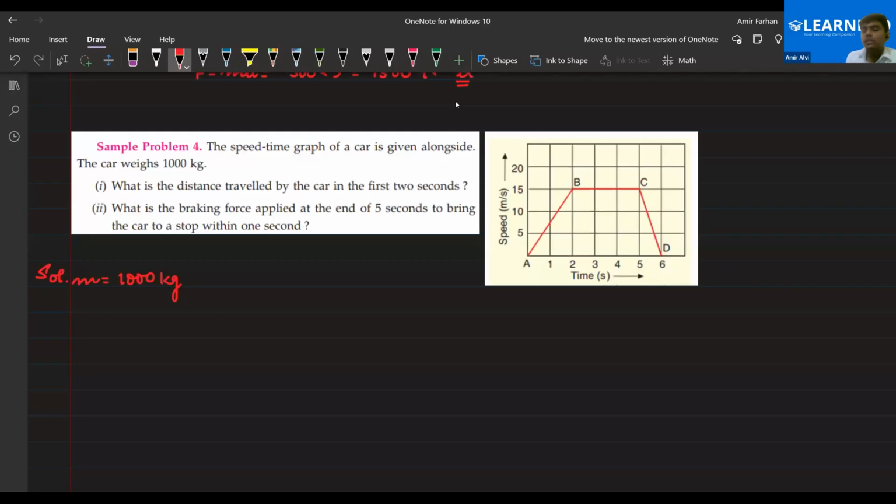As you can see, the graph is first increasing, then it becomes parallel to the time axis. It means that in this portion, what kind of motion is it performing when the speed is parallel to the time axis? Please let me know, everyone.